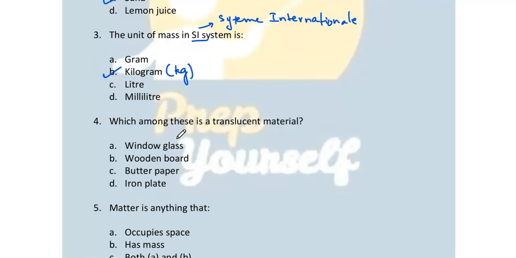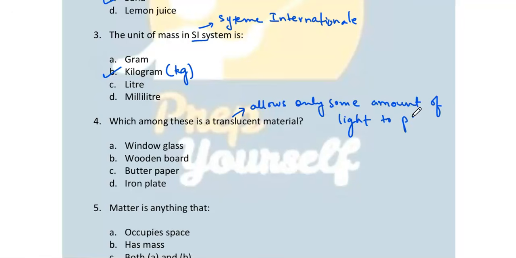Okay, number 4, which among these is a translucent material? Translucent materials are those materials that allow only some amount of light to pass through them. If you use a translucent material, you cannot see through it very clearly. You can see through it but not very clearly.